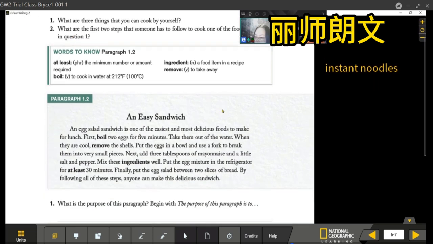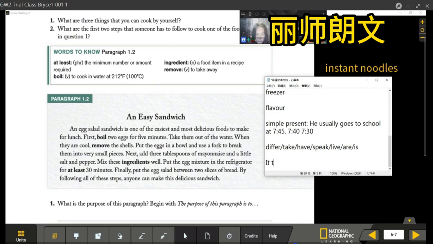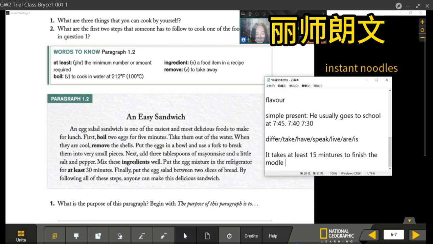So we can have a look at the words. What does at least mean? At least means minimum number or amount required. At least. Make a sentence with at least. It takes at least 15 minutes to finish this model plane. Oh, to finish the model plane. Very cool, a model plane.